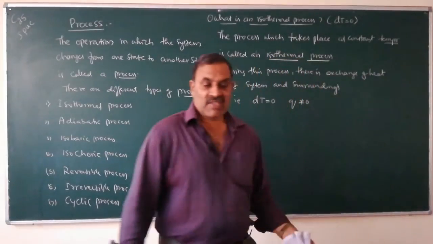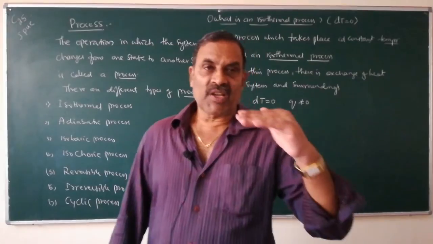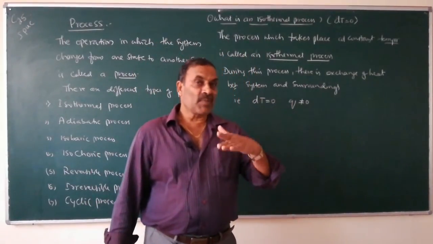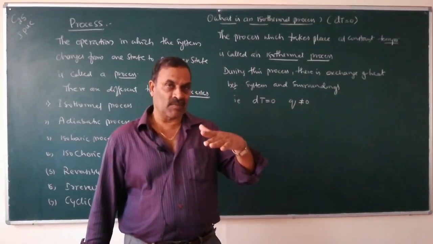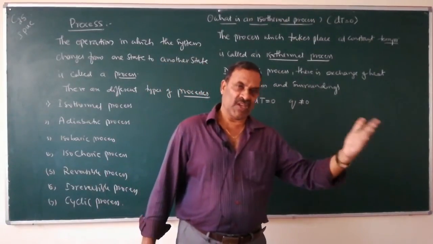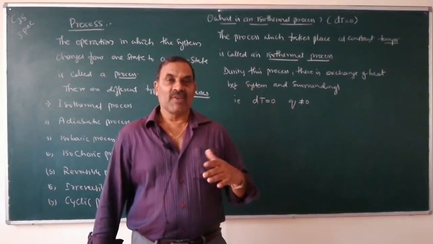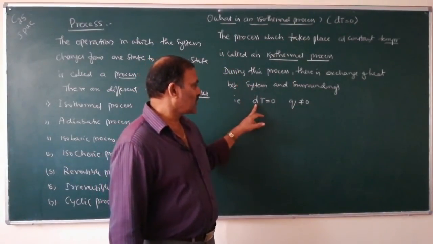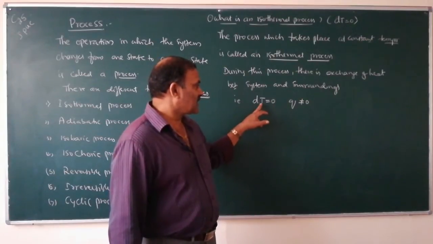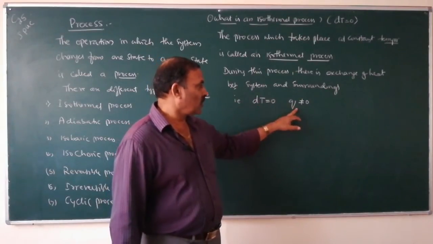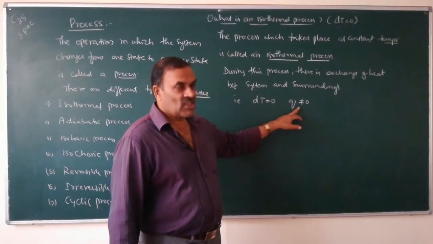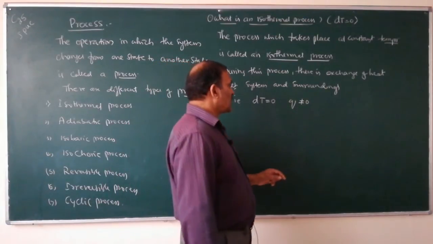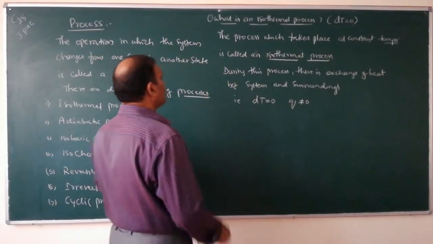The process which takes place at constant temperature is called an isothermal process. To maintain temperature constant in the system, there should be exchange of heat between the system and surroundings. Therefore, during isothermal process, delta T, that is change in temperature, is equal to 0, and there is exchange of heat between system and surroundings. So Q is not equal to 0.